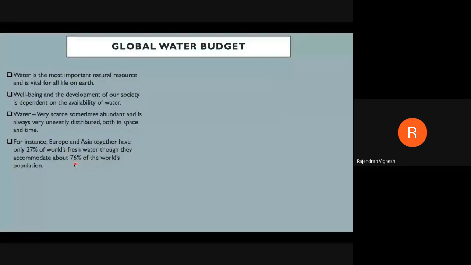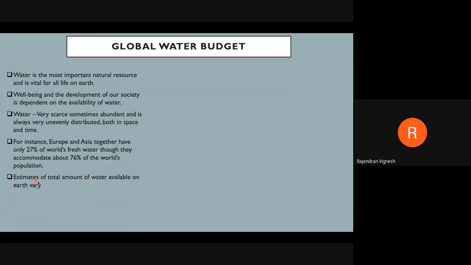But in Europe and Asia, 76% of the total world's population lives. So for that 76 percent, utilizing this 27 percent of water is very challenging. We want to utilize it very properly, and only then can we use this 27 percent of water effectively. That is one big challenge we have. We have a larger population but very little water to utilize. That is the reason people are trying to capture more rainfall and store more rainfall, which we can use for our agriculture and daily needs. So this is the biggest challenge. We have more population and less water. So how do we utilize the little water which is available?